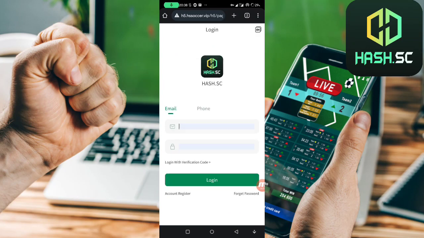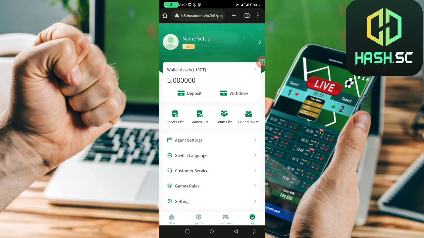Let's click now on login, and let's put the email address and login password. After making an account, you will get 5 USDT as a welcome bonus, and we'll talk now about the Hashmarks 6 game. Hashmarks 6 game is a blockchain lottery jackpot. You have a chance to win a $200,000 grand prize. And this game is 100% fair because it uses the hash ID, or the transaction ID, on the public chain. So it's based on the hash ID.